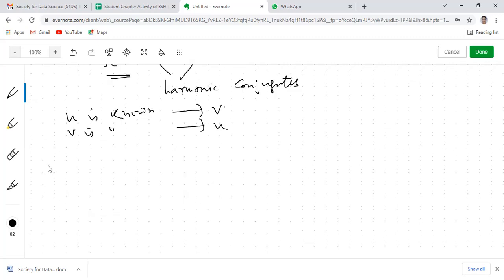So I have discussed the first two methods, I guess. I'm just summarizing so that those who have forgotten can remember it. So what is the first method? So let's say u is known.